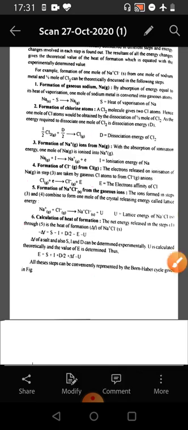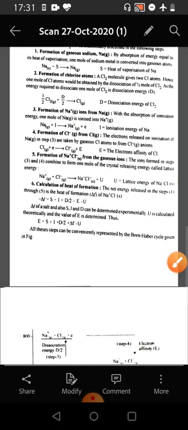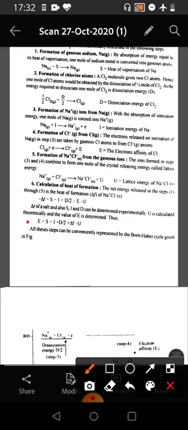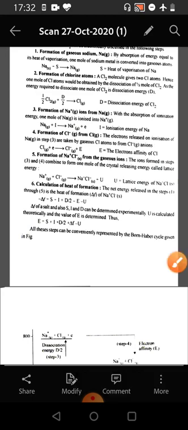Delta F of a salt, and also S and I, can be determined experimentally. U can be calculated theoretically, and then the value of E, that is electron affinity, is determined. Thus, E is equal to S plus I plus D by 2 plus heat of formation minus lattice energy. All these steps are conveniently represented by the Born-Haber cycle.